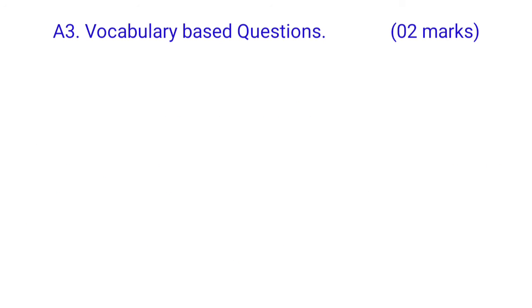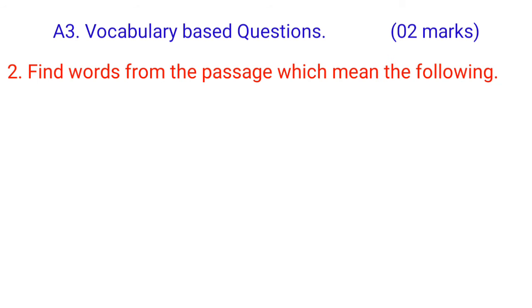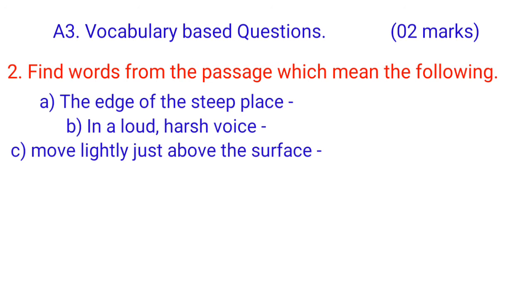Number 2, find words from the passage which mean the following. A, the edge of a steep place, means brink. B, in a loud, harsh voice, means shrilly. C, move lightly just above a surface, means skim or skimming.